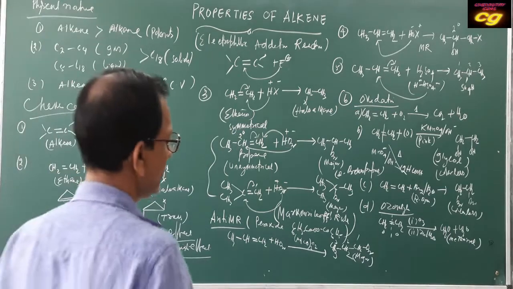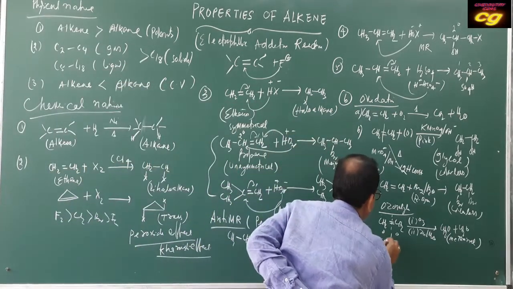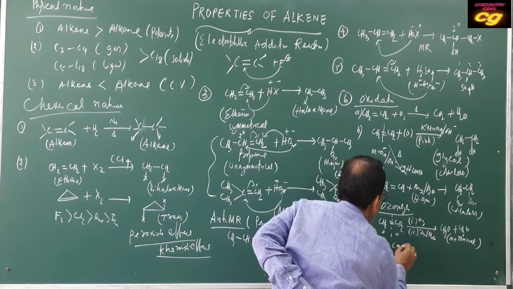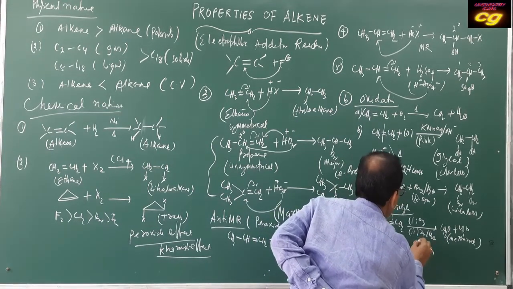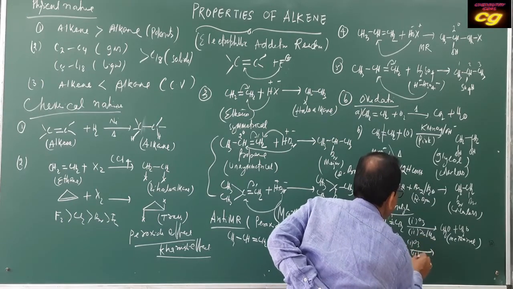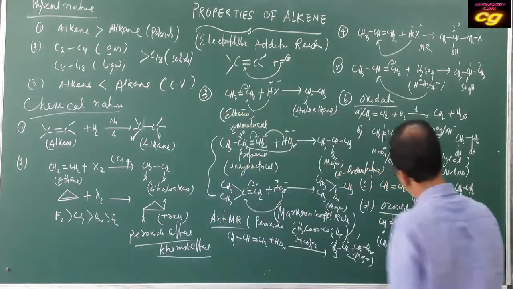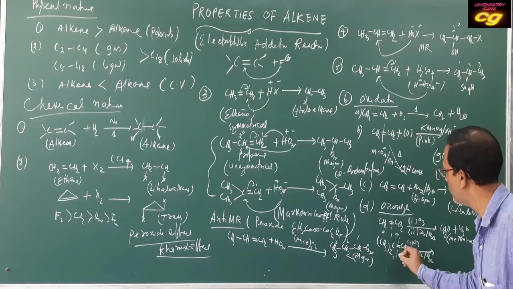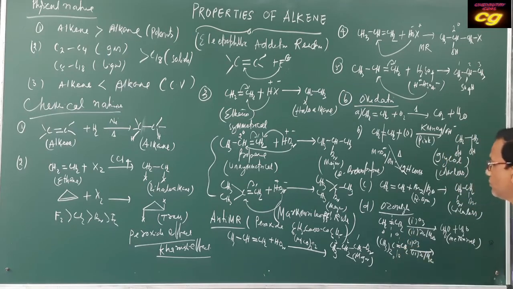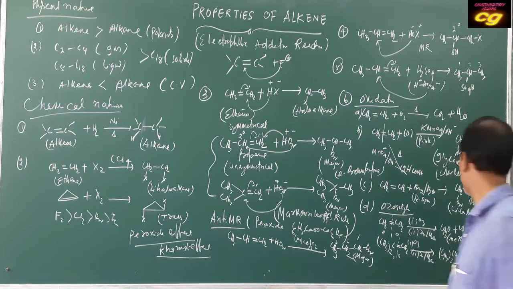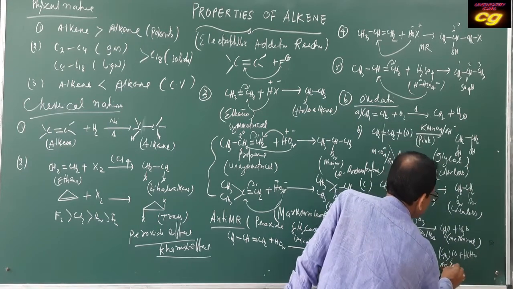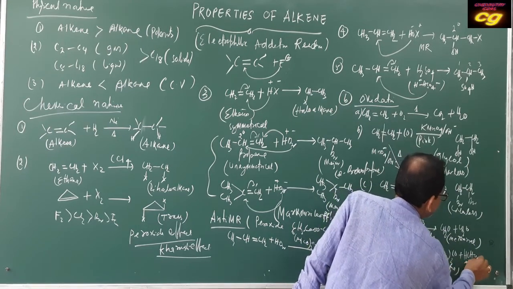But suppose you take one (CH3)2C=CH2, with the same O3 in the first step and the second step zinc and water. If you use zinc and water, your method is the same. This part will be O and O. So what is the product? The product will be (CH3)2CO, that is a ketone, plus formaldehyde, HCHO. This is your acetone and this is formaldehyde.